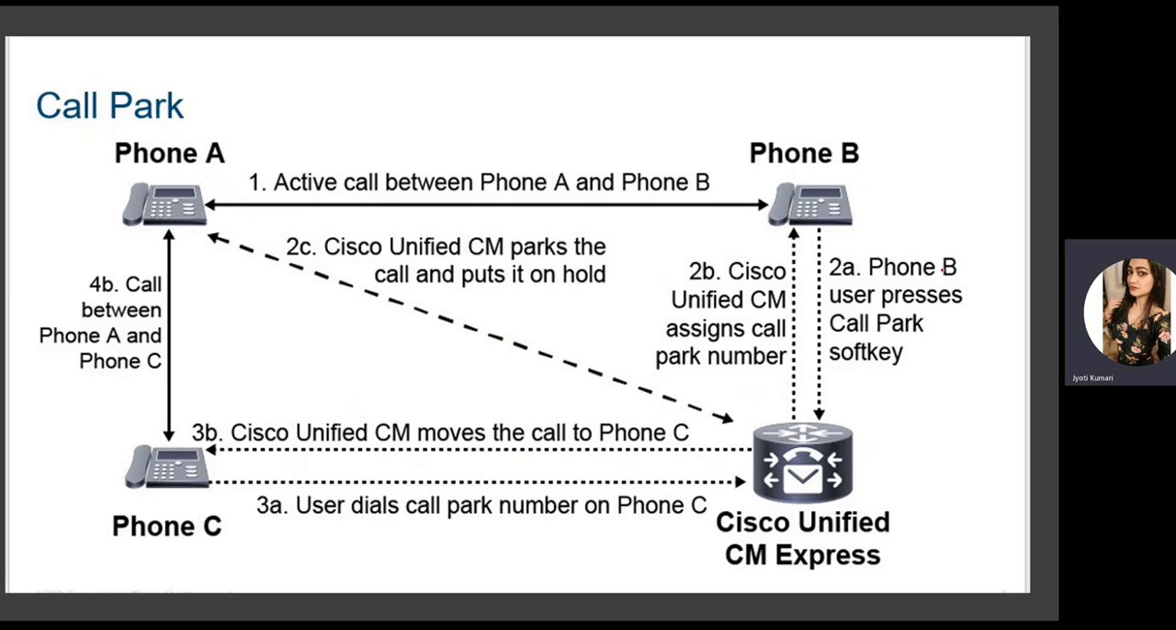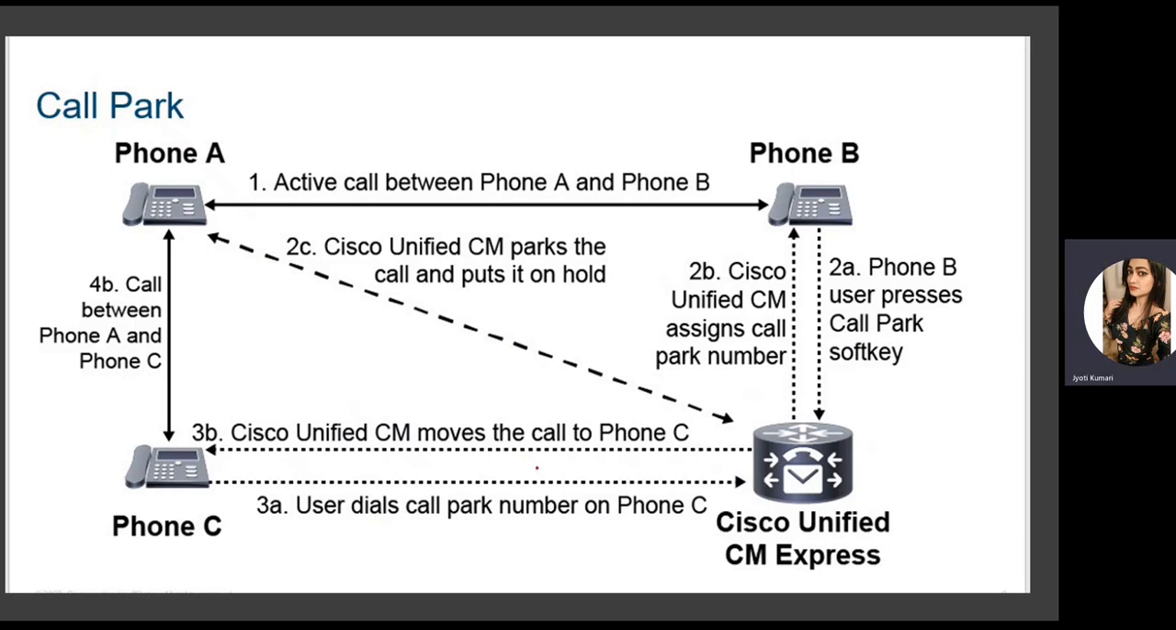Now phone B wants to put this call on call parking. So the phone B user presses the call park soft key and the CUCM assigns the call park number. That call park number, which is pre-assigned in the CUCM, is used to put this call on the call park. Then the CUCM parks the call and puts it on hold. At this time, when the call is parked, it is on a hold feature, and it can be resumed from any other phone using the call parking number.